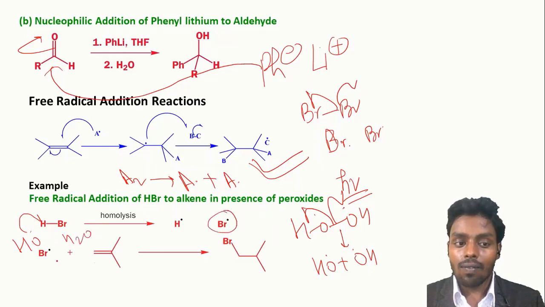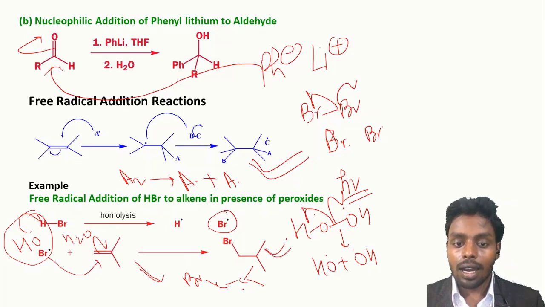This Br radical will attack the alkene and form this type of radical, Br carbon carbon, this radical, and this radical will again extract the H from the water which is formed in the previous step and form this type of alkyl halide. So it is a free radical addition reaction. It is also called anti-Markovnikov addition.